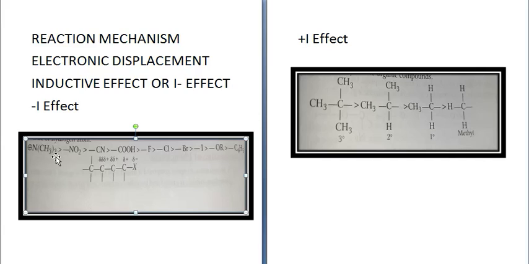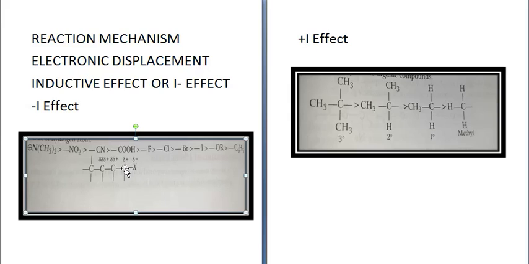Okay, so what happens? See here, suppose fluorine or chlorine is attached to the carbon. Fluorine will get a negative charge, due to which it will attract electrons towards itself. So, this carbon will have a slight delta positive charge.